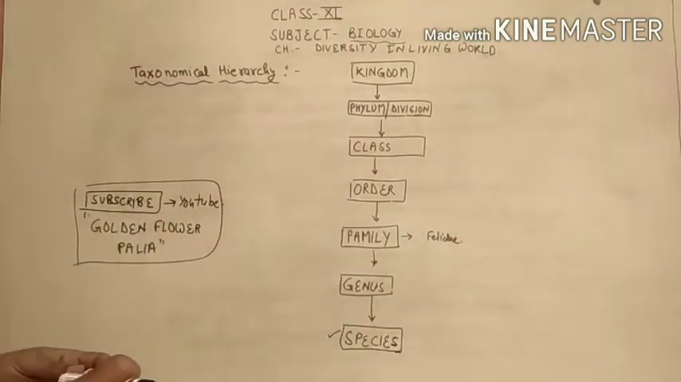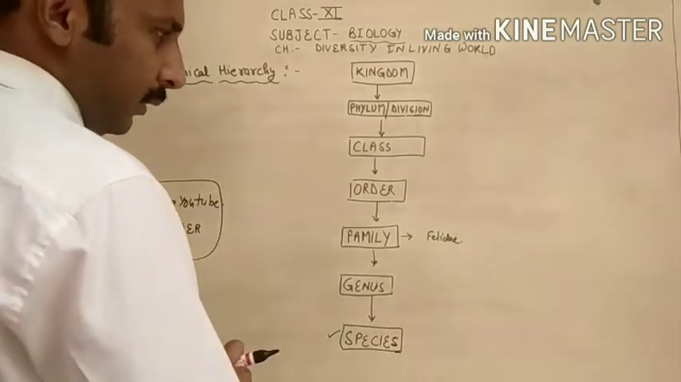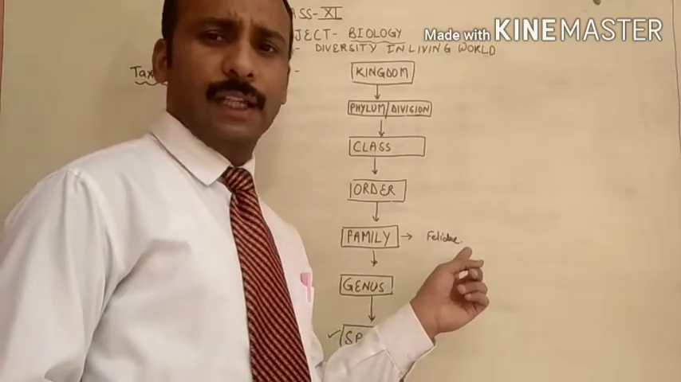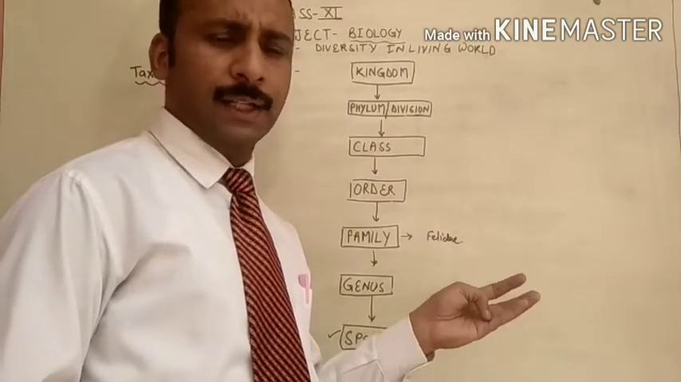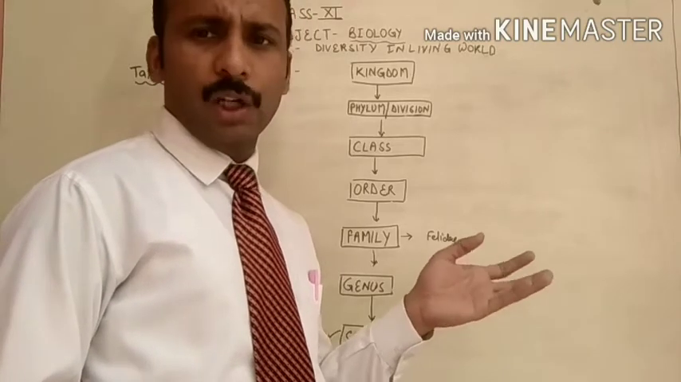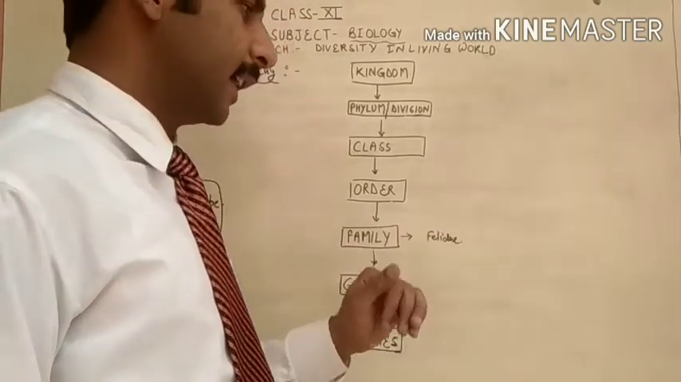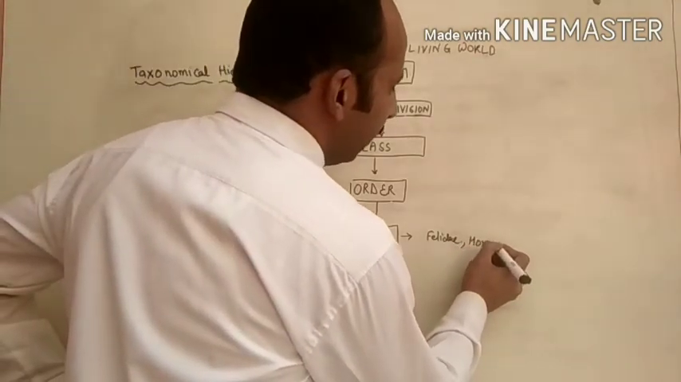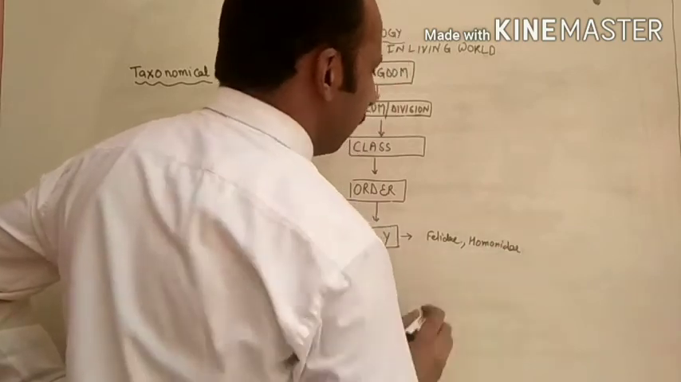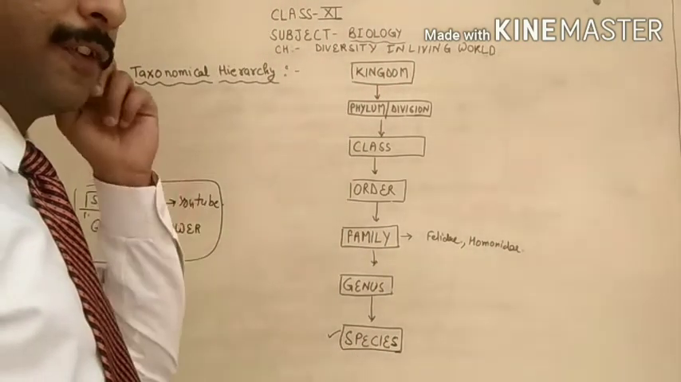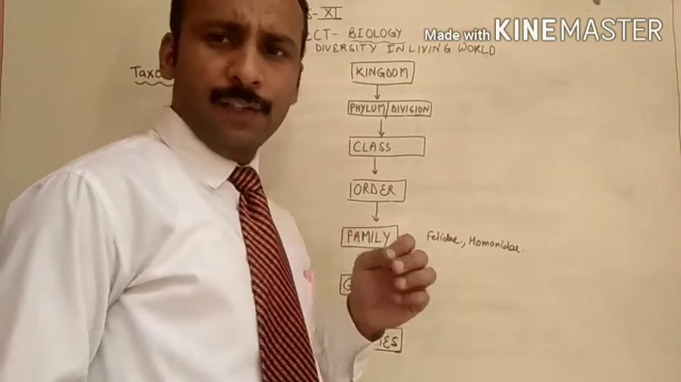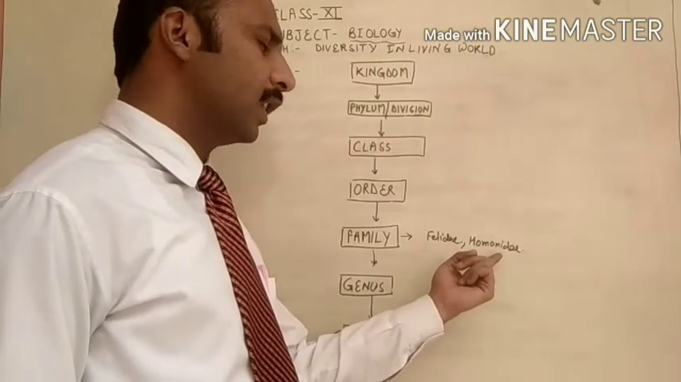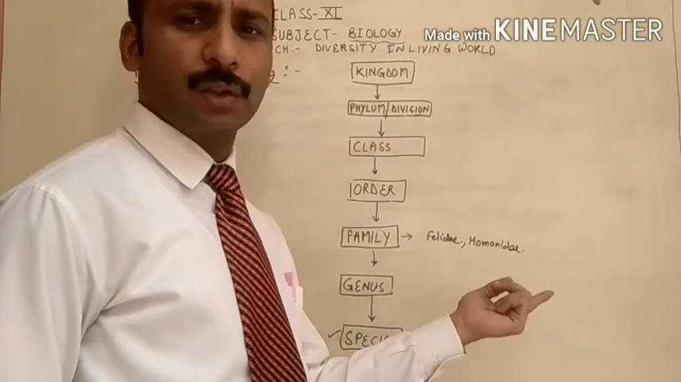Felidae is a group of animals to which all the cats belong, like tiger, domestic cat, lion, leopard, all kinds of big cats and small cats are categorized into this family, the Felidae. This is called the Hominidae. Hominidae is the family of humans. When we classify any organism, we have to provide these seven steps. Hominidae is the family in which humans are included.